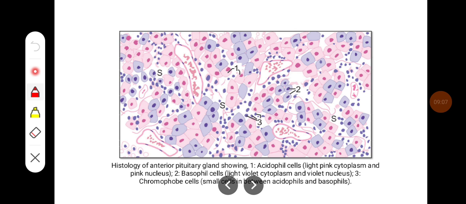So this is the histology of the anterior pituitary. Here the acidophils, the basophils, and the chromophobes are shown.